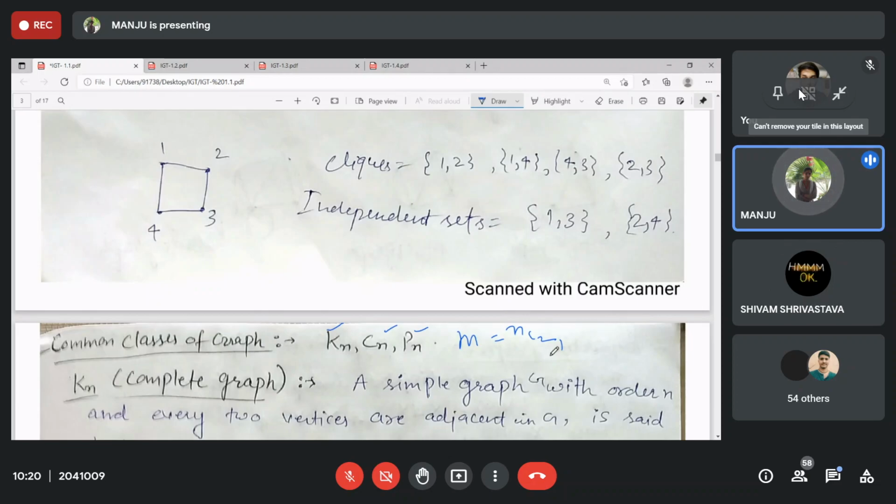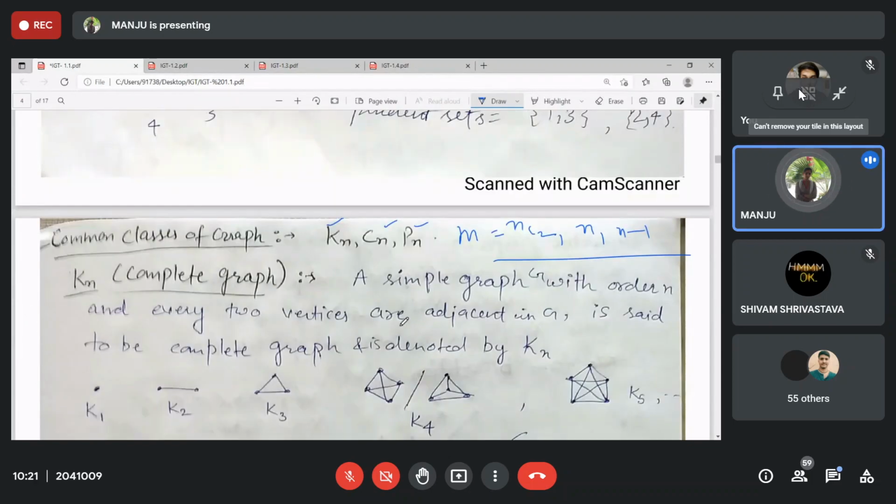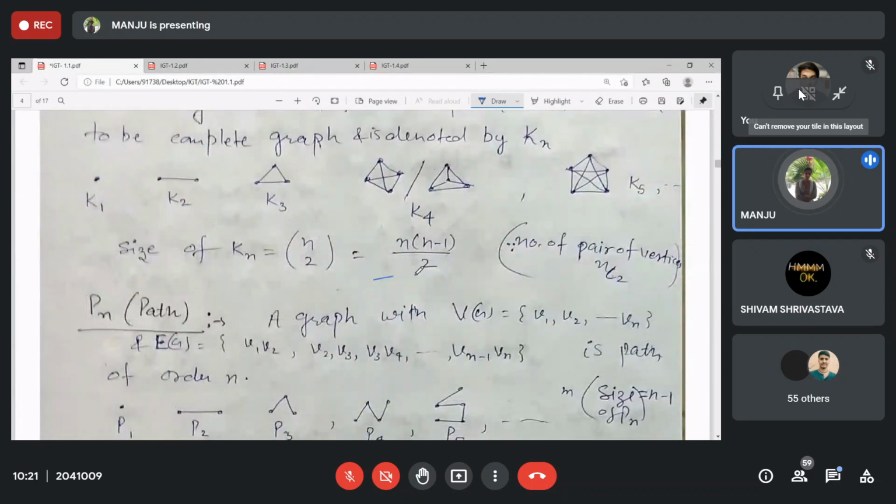You need two vertices for each edge. So for Cn, the size will be n. For Pn, n minus 1. So these are the sizes of these. So you can easily calculate.